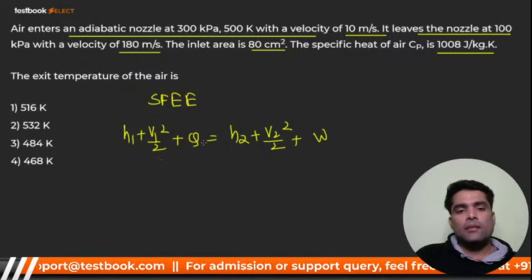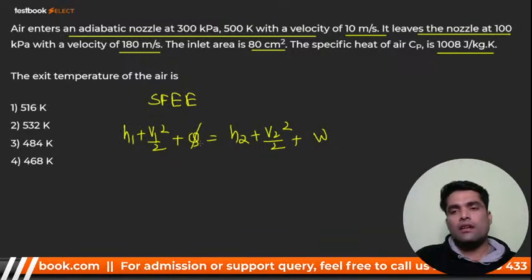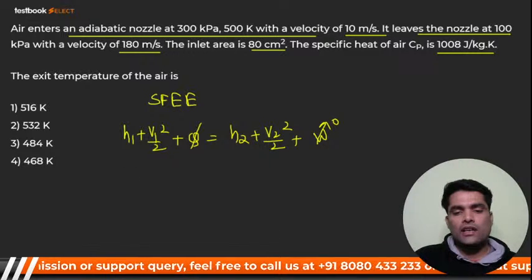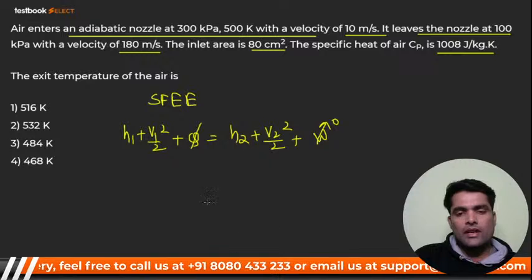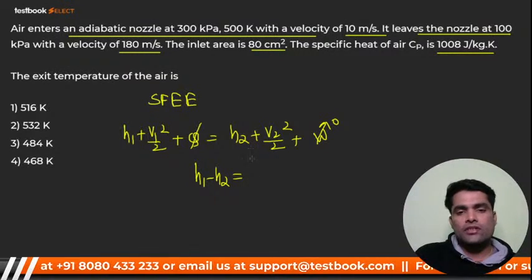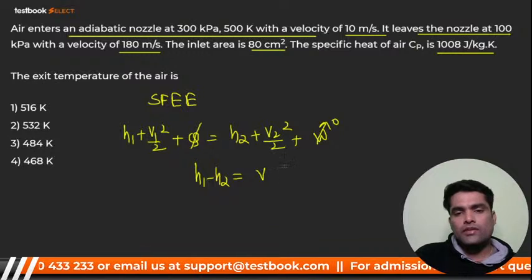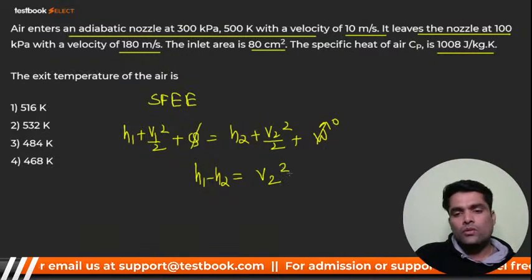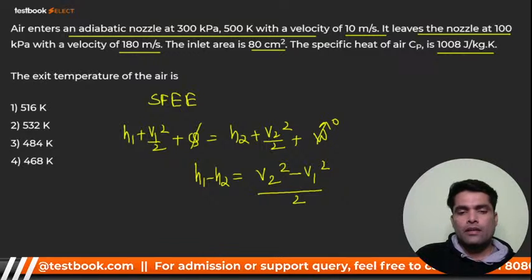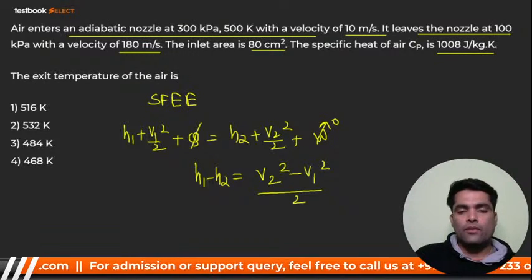Right now, adiabatic nozzle, so Q is zero, right? And in a nozzle there is no work transfer, right, my dear? So what will I get? H1 minus H2 is nothing but V2 square minus V1 square by 2. Right? Yes or no? Of course it should be.